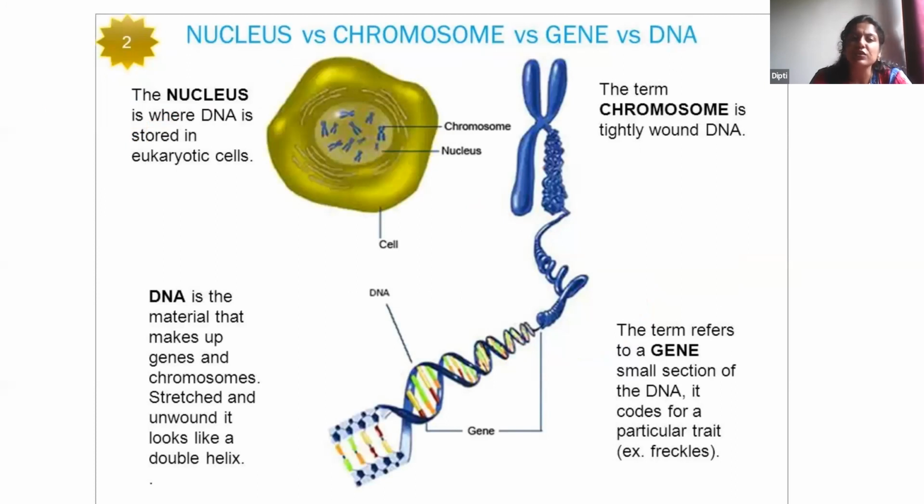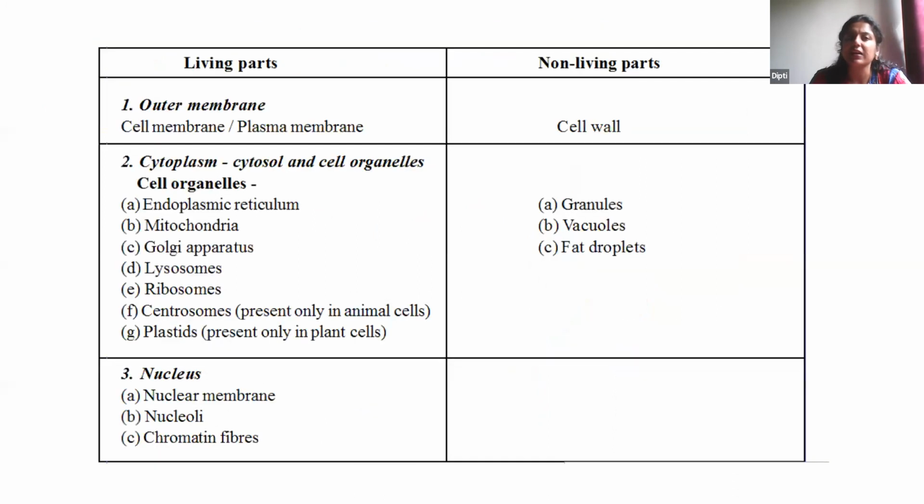Nucleus stores DNA in our eukaryotic cells, and in the DNA we have chromosomes which carry our genetic factor. Inside our cell there are some parts which are living and some parts which are non-living. The cell wall, which is only present in plant cells, is non-living, whereas the cell membrane or plasma membrane is a living part.